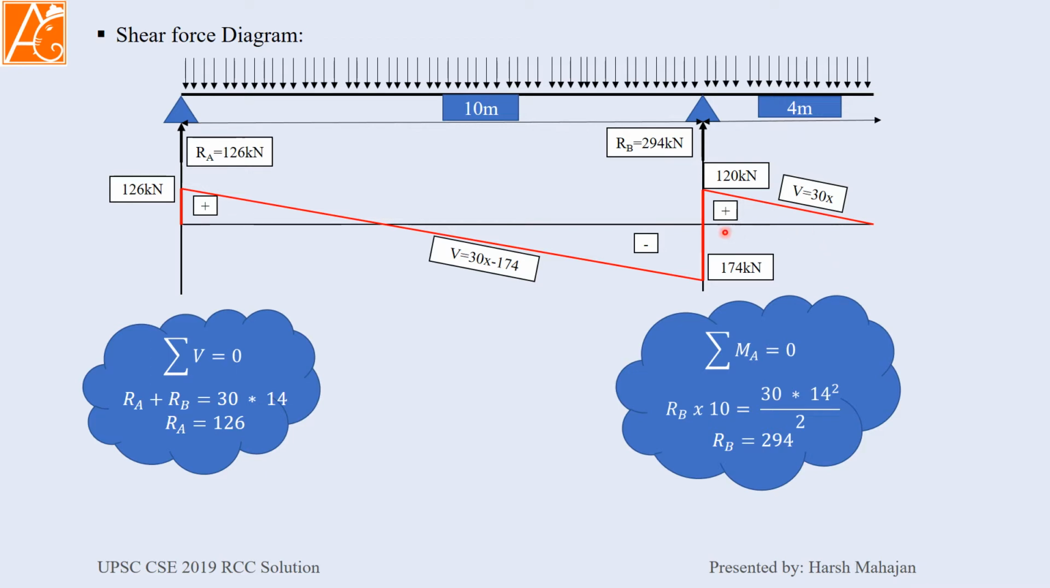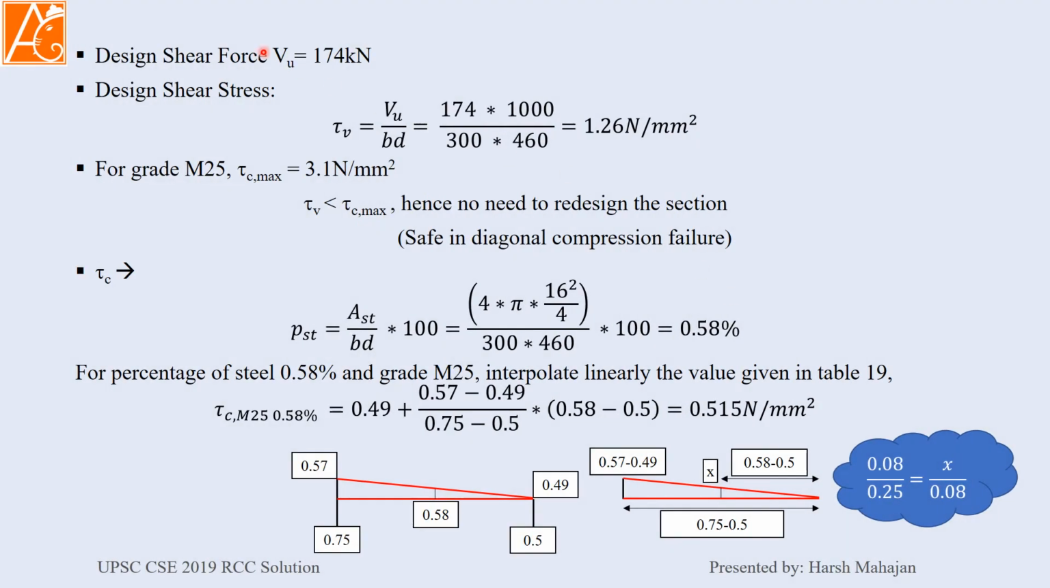Here you can see the maximum shear force is 174. We require this much only. So our design shear force will be VU equals 174 kilonewton. Design shear stress will be tau V equals VU by BD, which is 174 into 1000 divided by B, which is 300, into effective depth 460. This comes to 1.26 Newton per mm square.